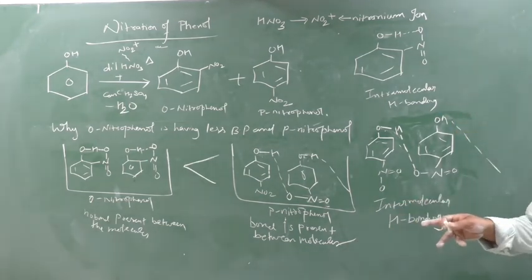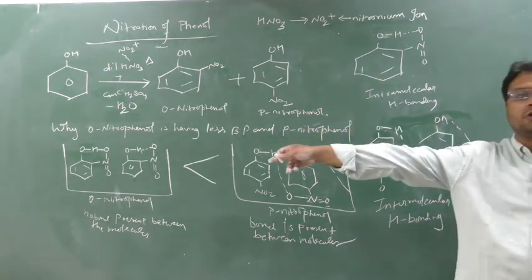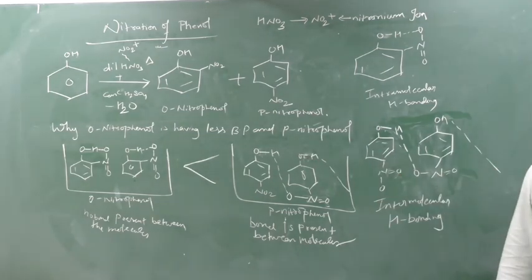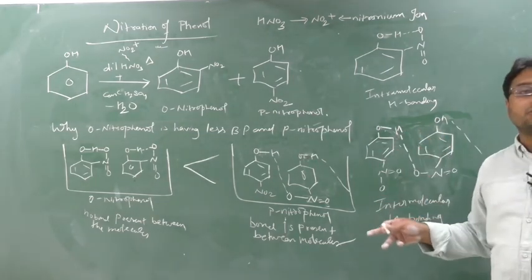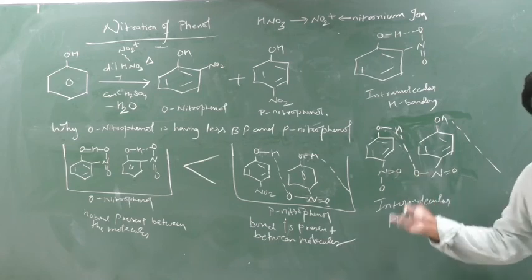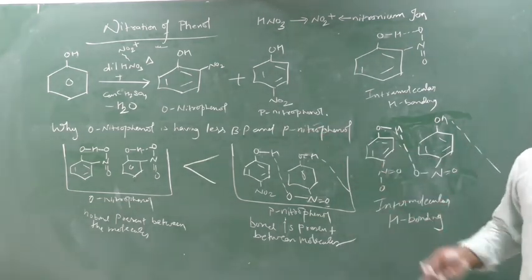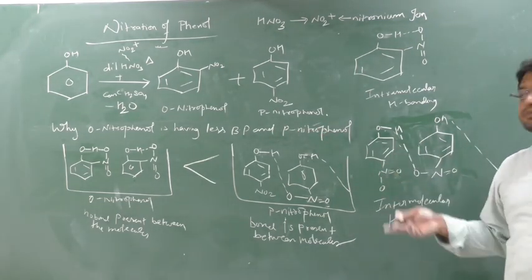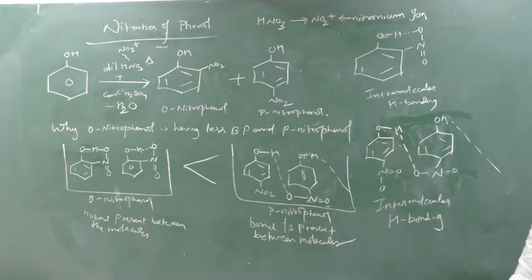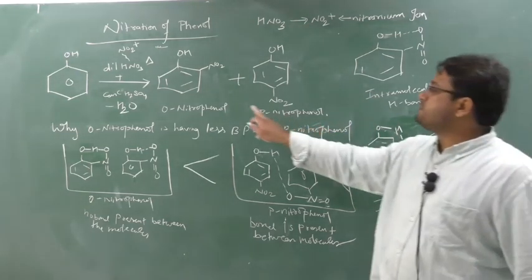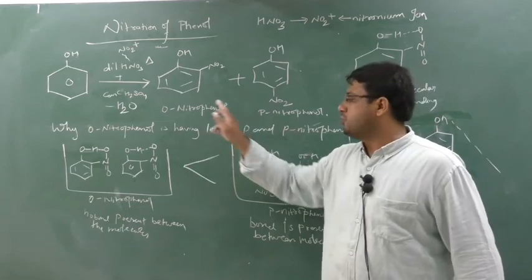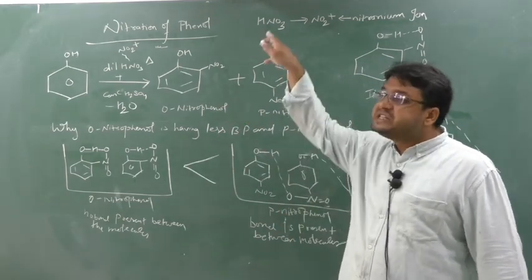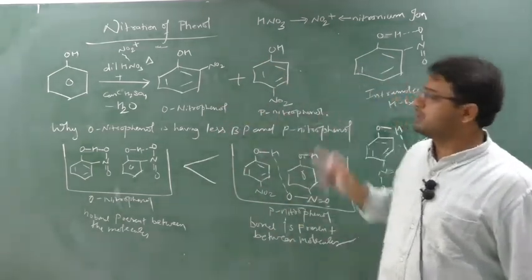So that's why p-nitrophenol has the higher boiling point than O-nitrophenol, because in p-nitrophenol there is a presence of intermolecular hydrogen bonding, whereas in O-nitrophenol there is a presence of intramolecular hydrogen bonding. Hence energy required to break a bond in p-nitrophenol will be more as compared to O-nitrophenol. Due to this reason, there is a difference between the boiling points, and that's why we use the distillation technique to separate these two components.